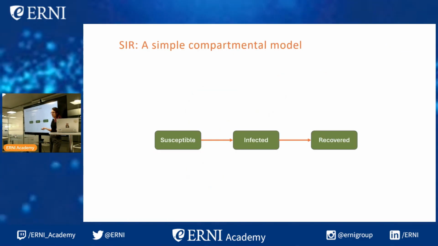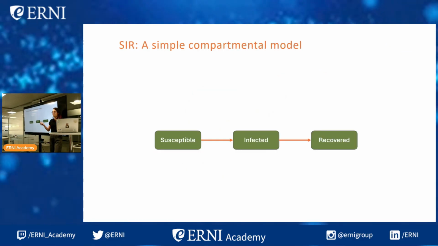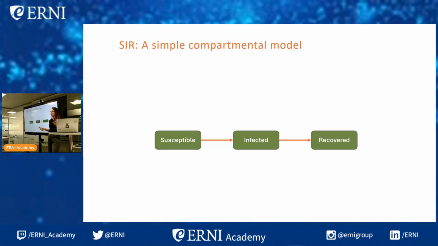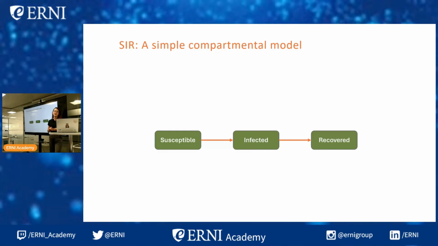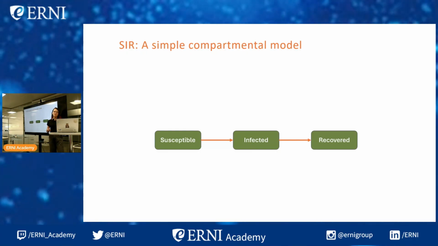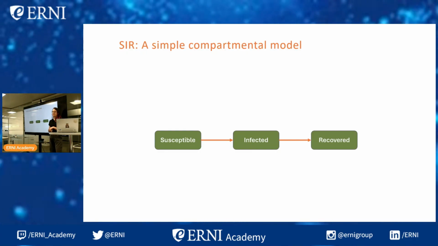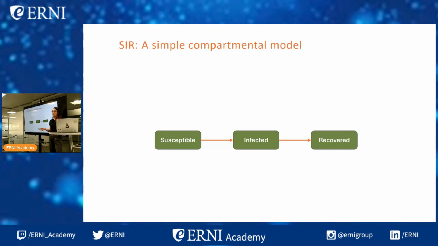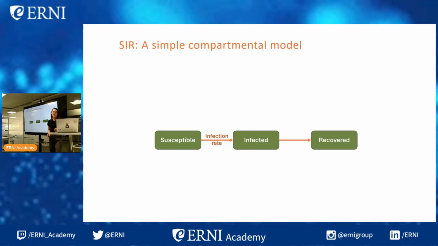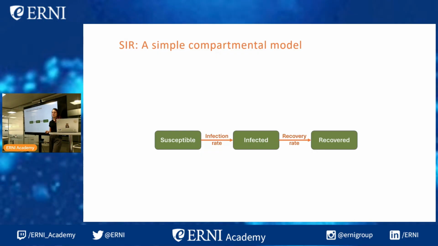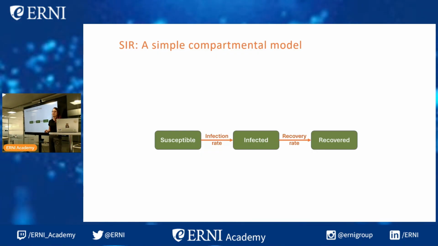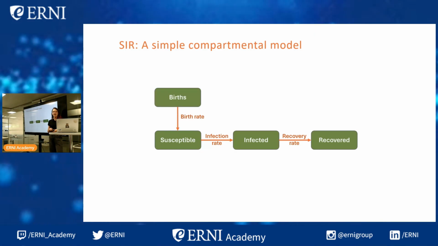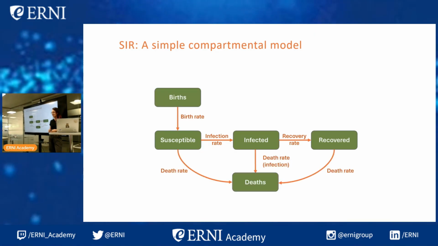So the first thing we do as the modeling team is we build the model. In this case, I've got a very, very basic compartmental model. This is called an SIR model. It has the number of people susceptible, infected, and recovered. These boxes just represent the amount of people in each state. And then we have these flows that go from one compartment to the next, and that just represents how people move through the model.